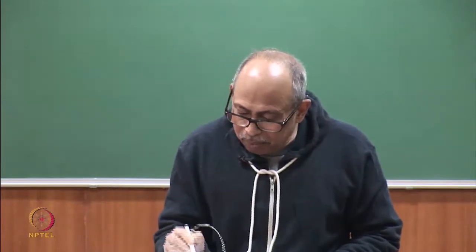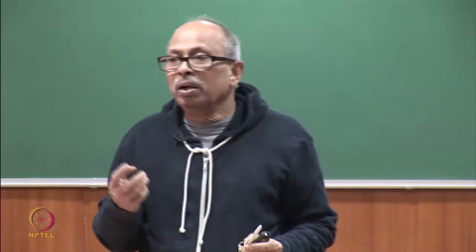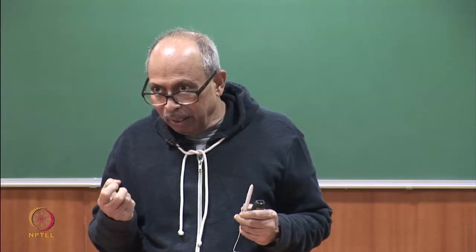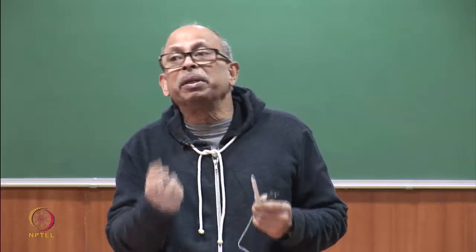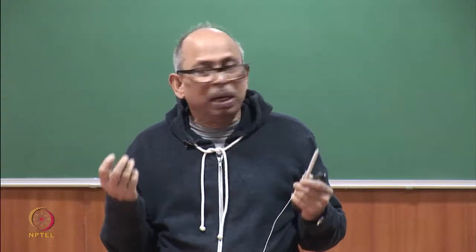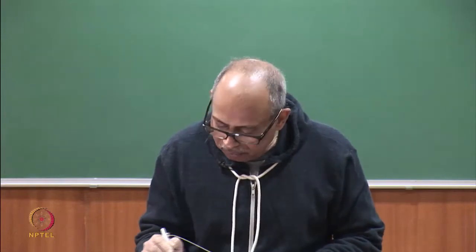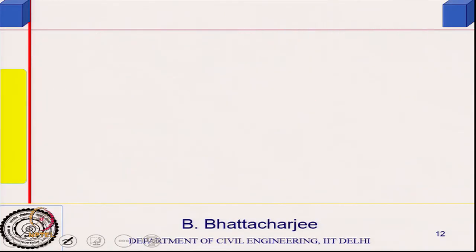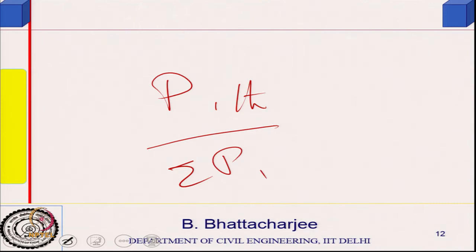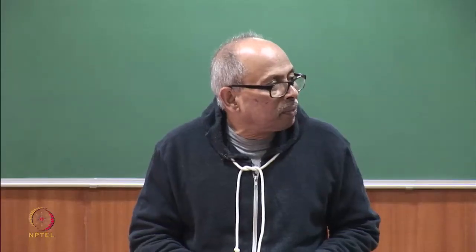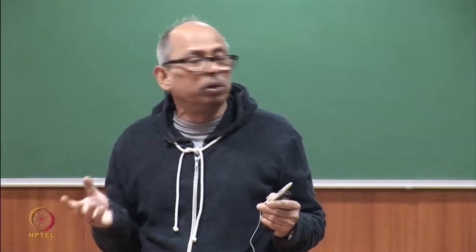Now, this probability of finding a person in a floor would be given by the population in that floor divided by the total population in the building to be served by the lift. So, the population in the ith floor divided by sigma pi, the total population to be served, is the probability of finding one person in the ith floor, because all sum of pi people are going to the office.